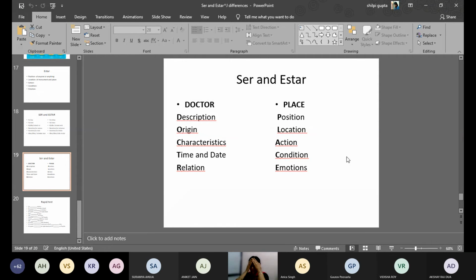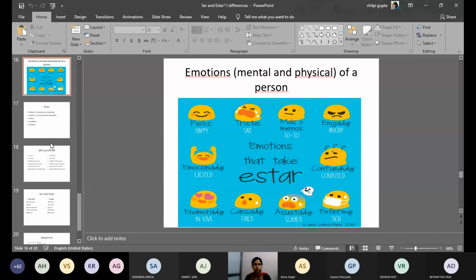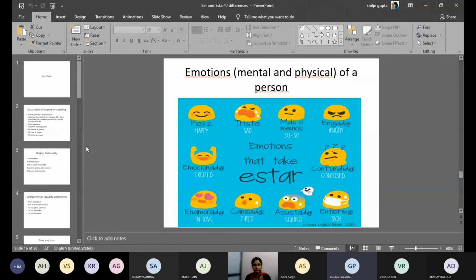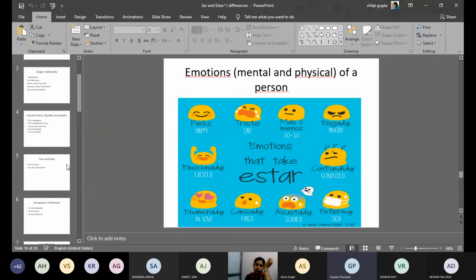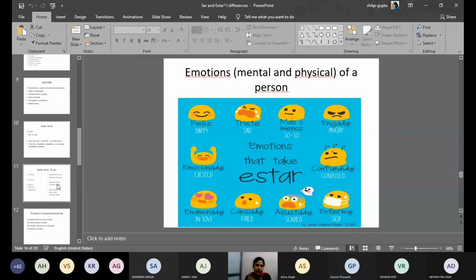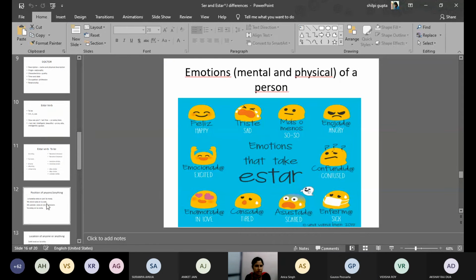Okay, is there any confusion? Tell me. Or you think it is fine? Ma'am, in one of the slides I had seen it was written Yo estoy de la India. What does that mean? Yo estoy de la India means I am from India. No, no, just a second. Where did you see that?